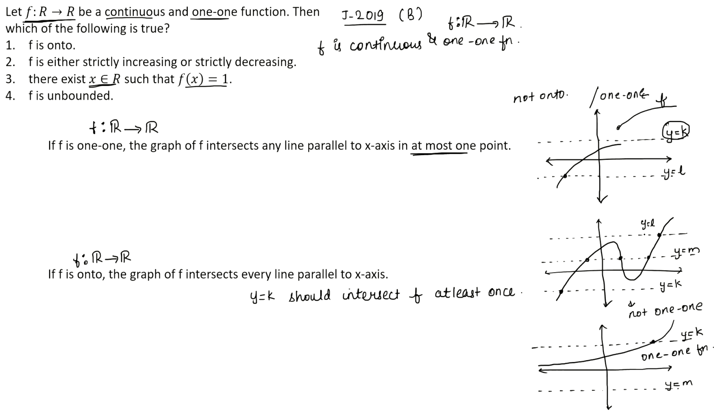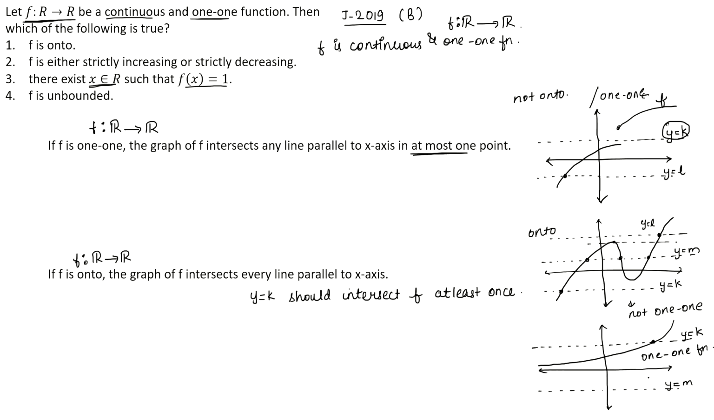If we consider this function, clearly any line parallel to the x-axis we draw will definitely intersect the graph, either at 1 point or at 3 points. And even at 2 points it is possible, drawing any line like this. So it is intersecting and therefore it is onto, but it was not 1-1.